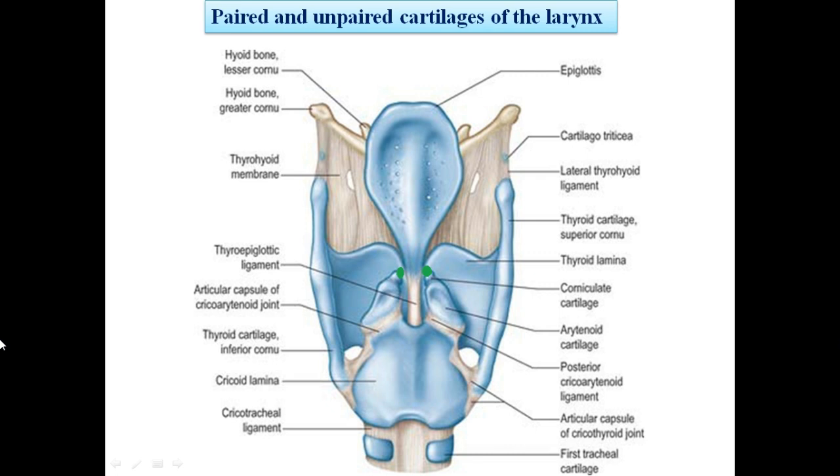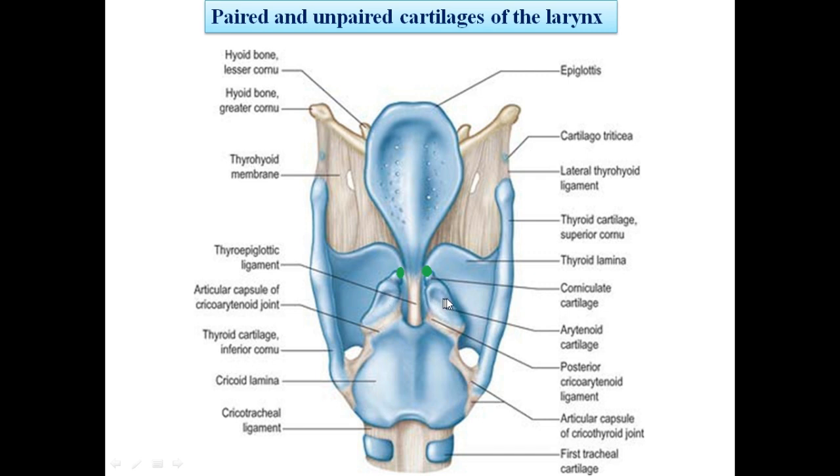Before going to the explanation of the intrinsic muscles of the larynx, the student should know about the cartilages of the larynx. The larynx structure is related to paired cartilages and unpaired cartilages.